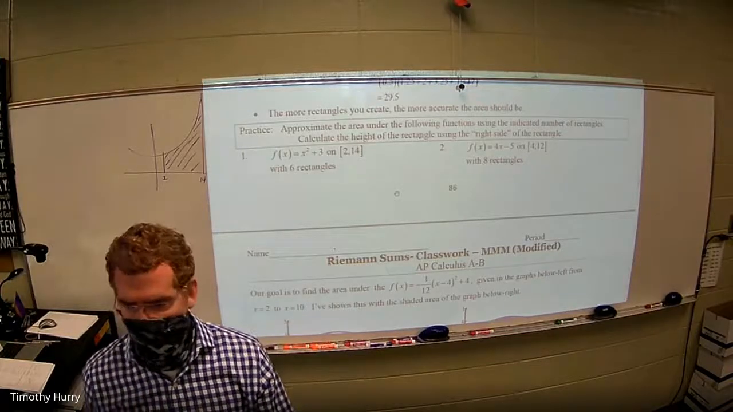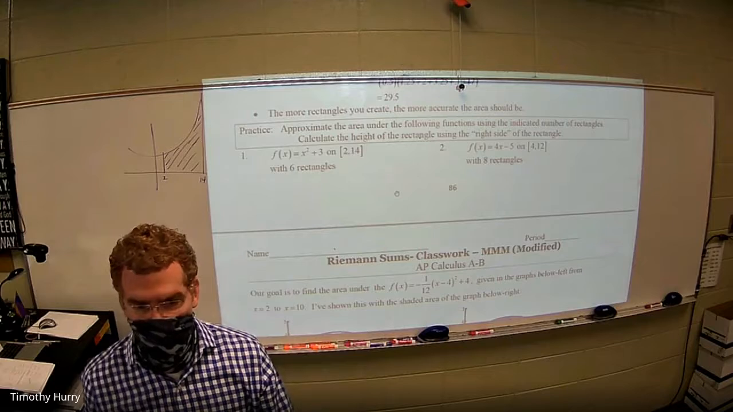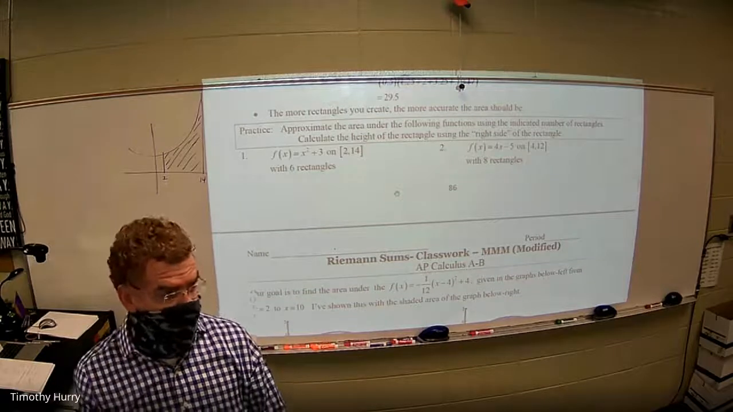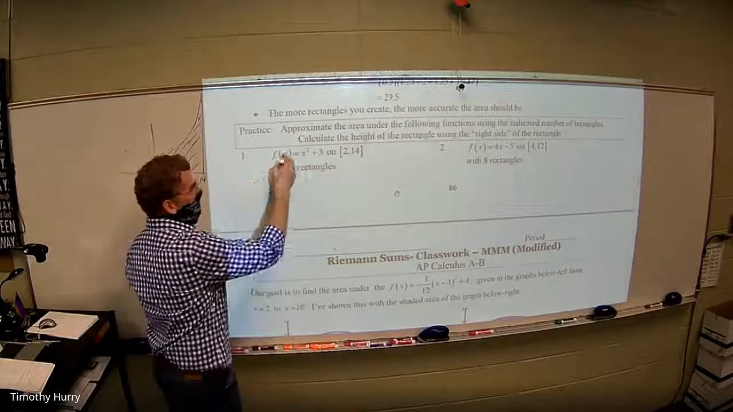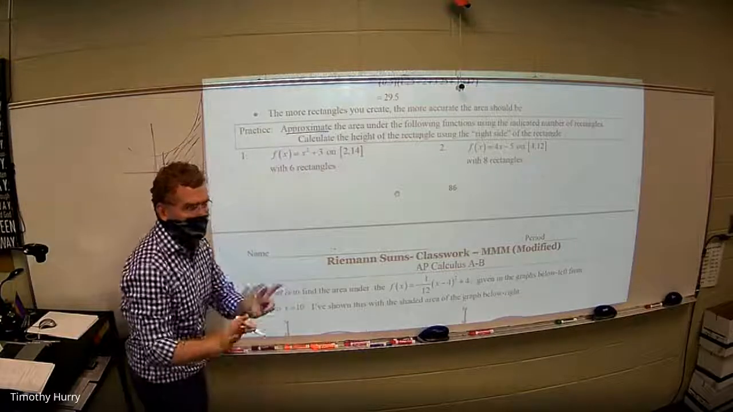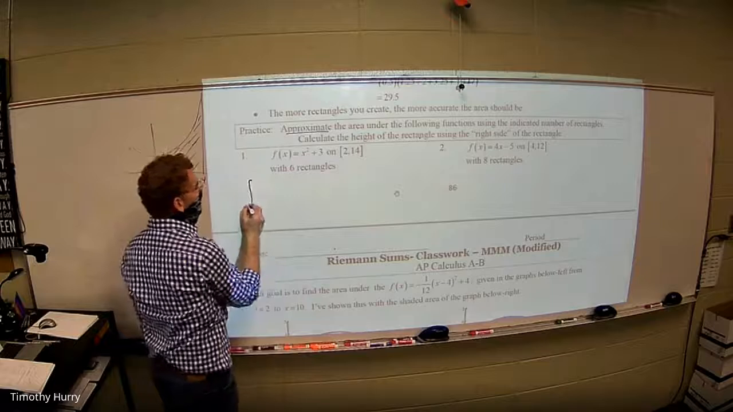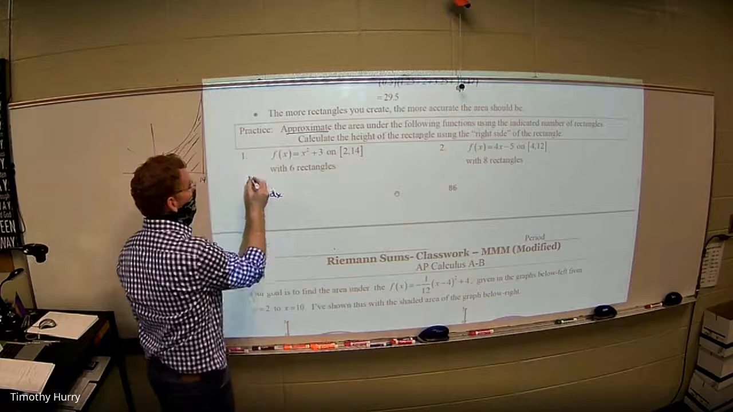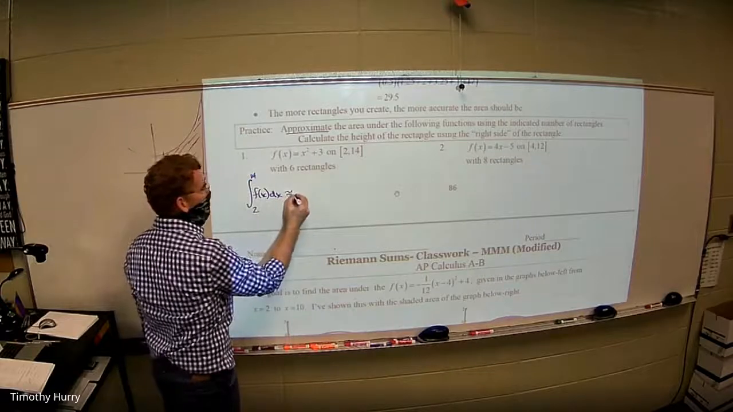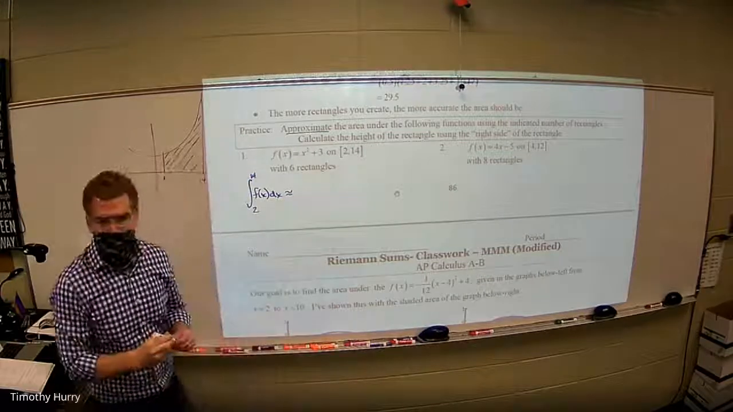That's geometry. How does calculus do it? Area integral. The integral. So what you're going to do is say, okay, I'm going to approximate it. I'm definitely approximating. I'm not actually doing the math, but I'm going to write the integral of this function dx from 2 to 14, and then I'm going to show my approximation.